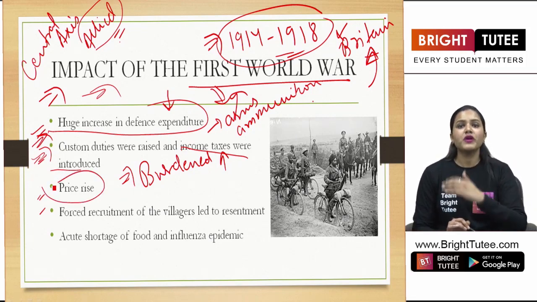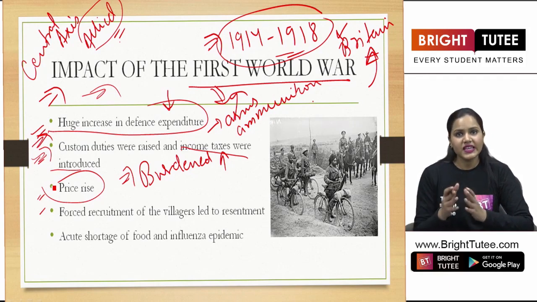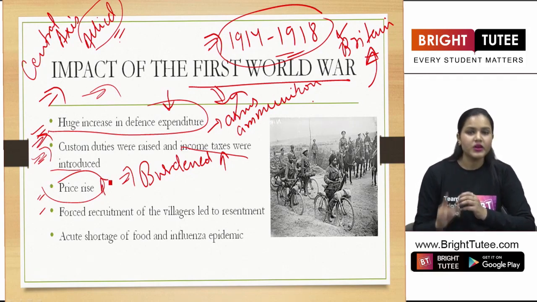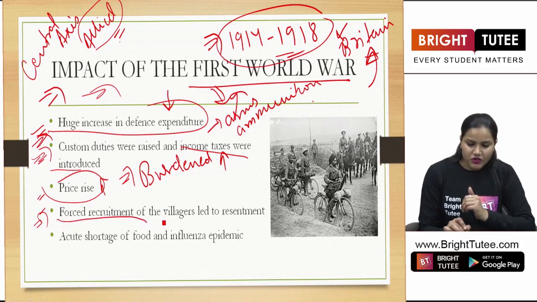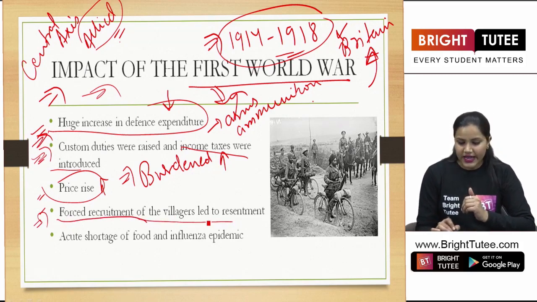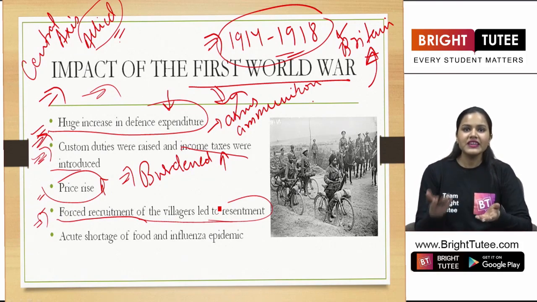Definitely, the prices of all the common commodities that were being used in daily life also increased. Next point here is the forced recruitment of the villagers. It led to resentment. Yes, students. Now, when we are talking about the war, obviously, the army is going to fight in the war, right?